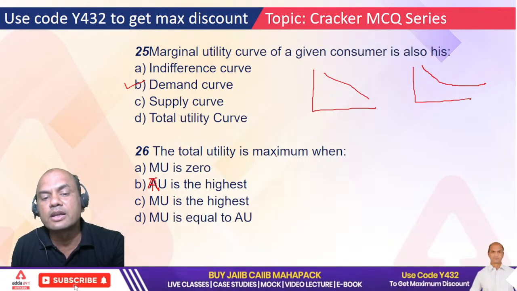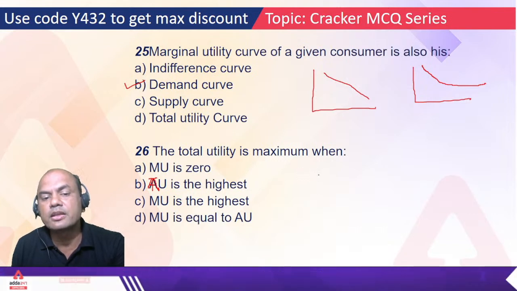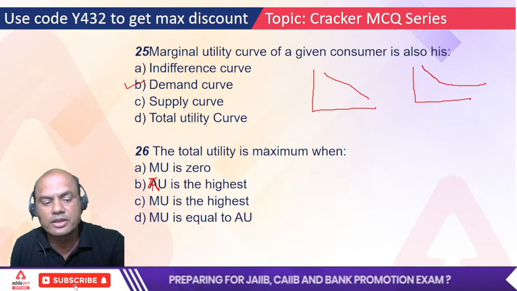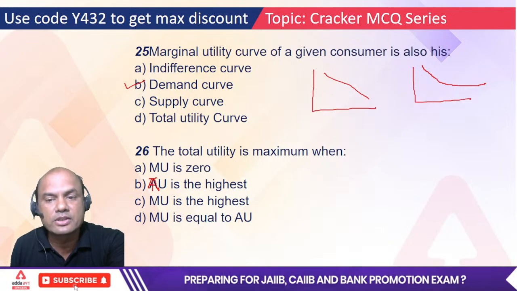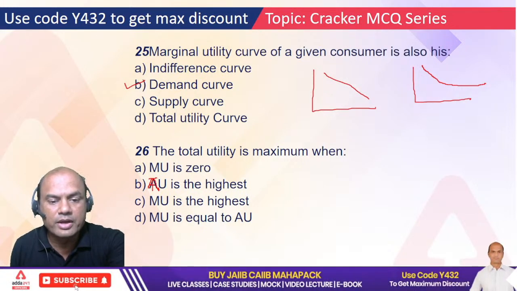AU means average utility. You try it yourself first, and in the meanwhile I'll show you the answer.